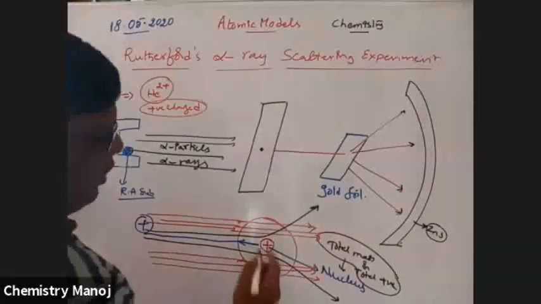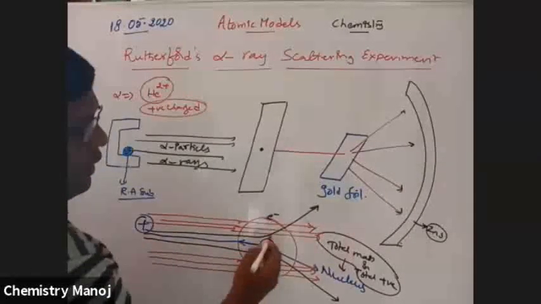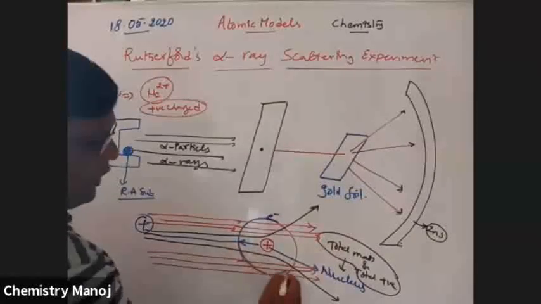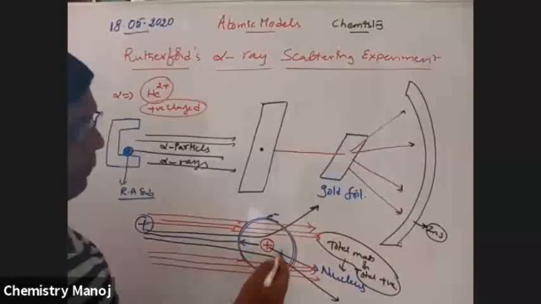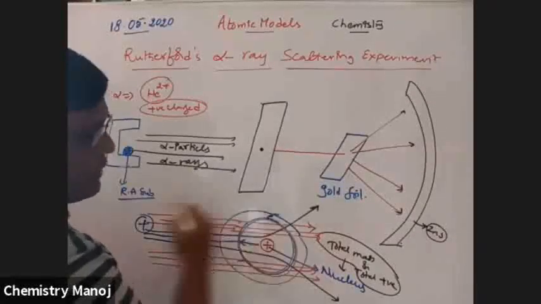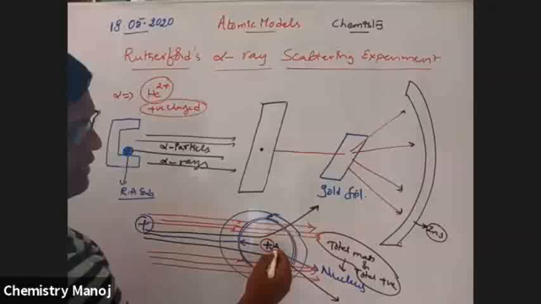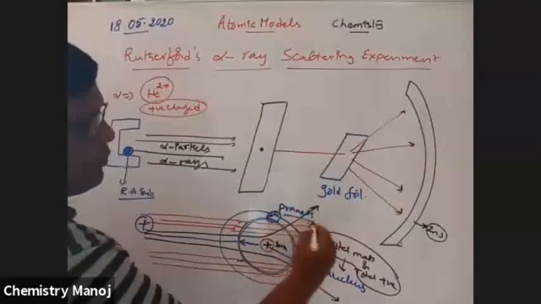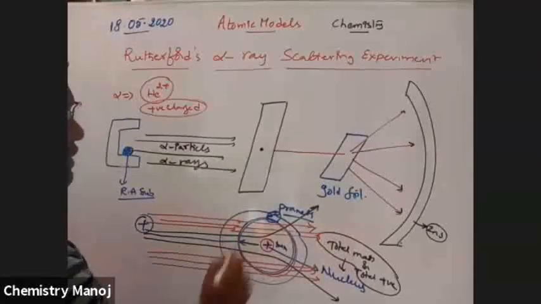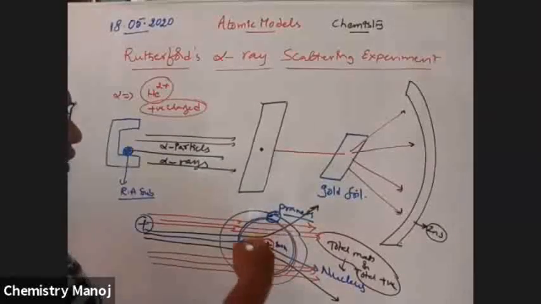These electrons revolve around the nucleus, as planets revolve around the sun. Let the nucleus be the sun and the electrons the planets. As planets revolve around the sun, the electrons also revolve around the nucleus.